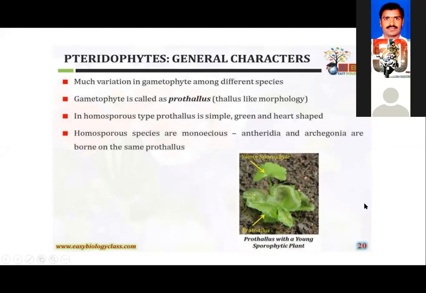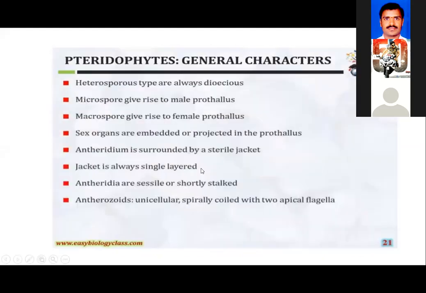So based on the germination of the spore, the gametophytic tissue that develops can be monoecious or it can be dioecious. Just now I told you, heterosporous types are always dioecious.